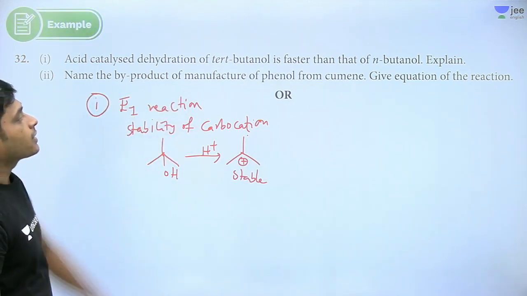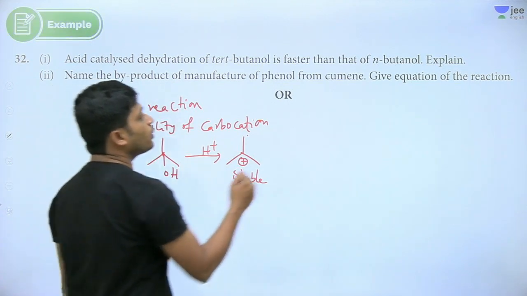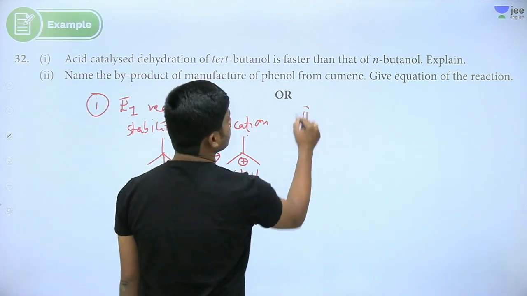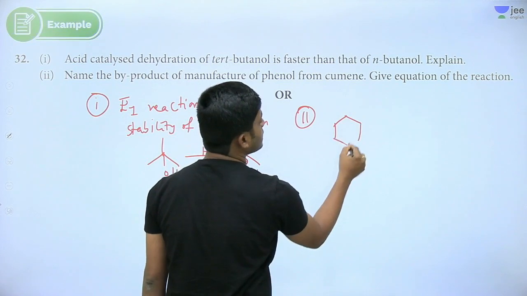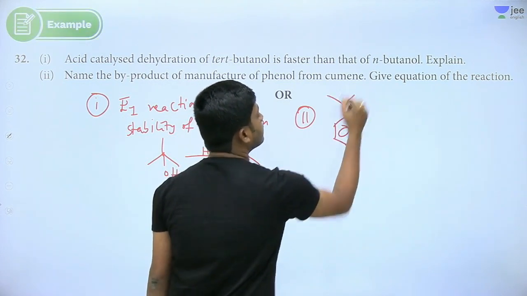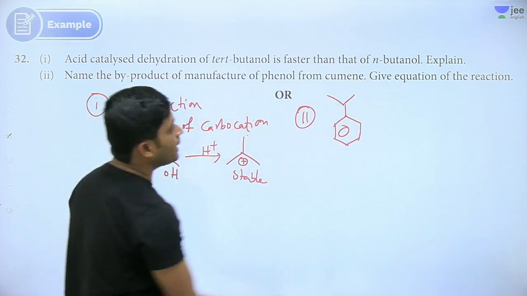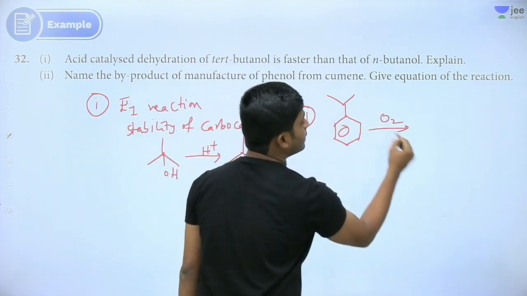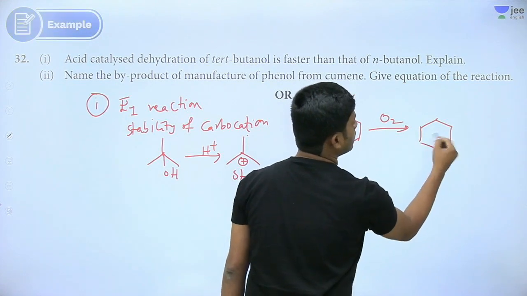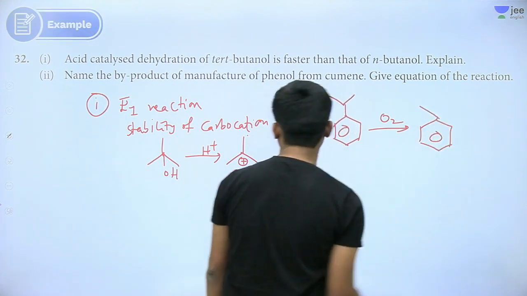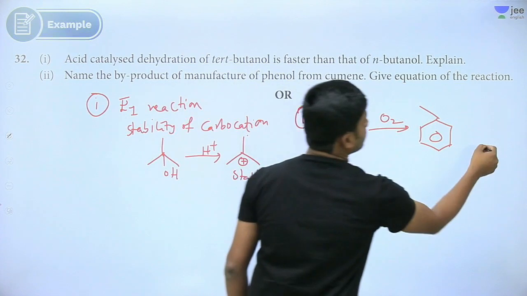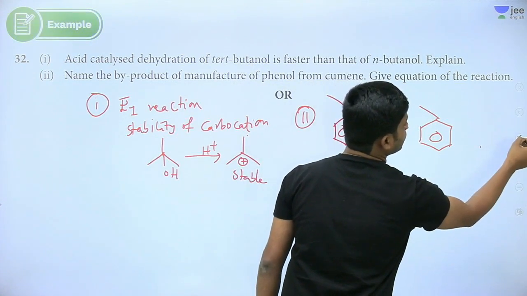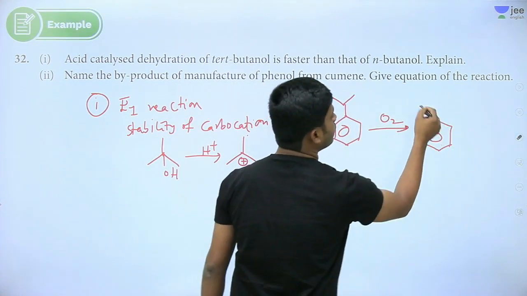Name the byproduct in the manufacture of phenol from cumene. Cumene means what? Isopropyl benzene is cumene. With oxygen it will form cumene hydroperoxide.